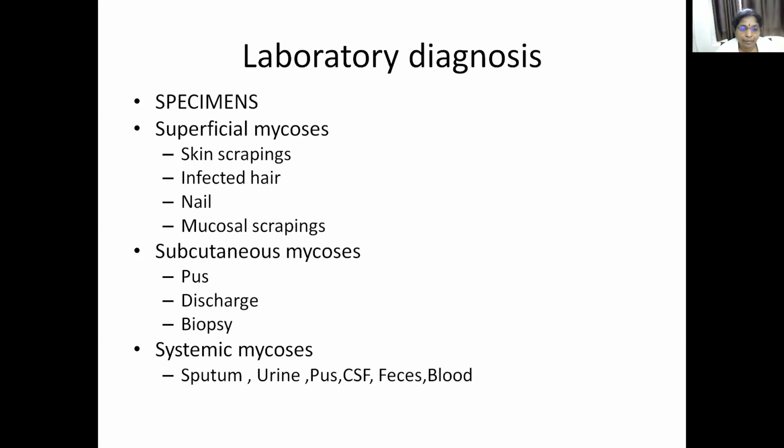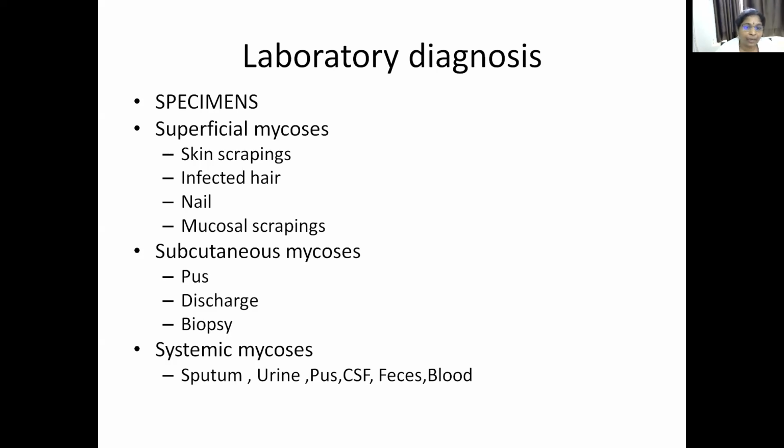The whole thickness of the nail should be included, and the nail is packed in a paper fold and sent to the laboratory. For mucosal scraping, experienced people should collect the corneal scraping after giving xylocaine injection. The corneal scrapings are collected and sent to the lab. So these are the different samples collected for superficial fungal infections.